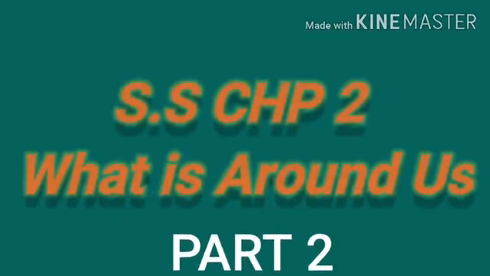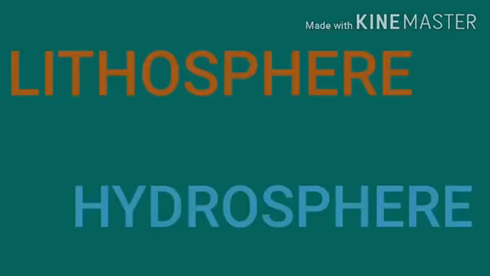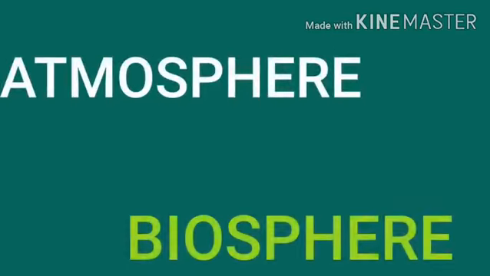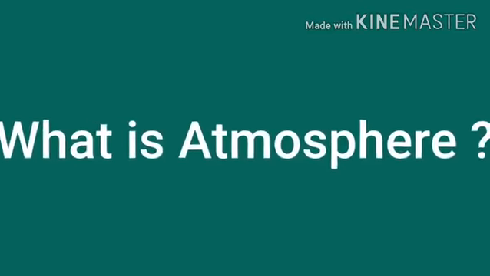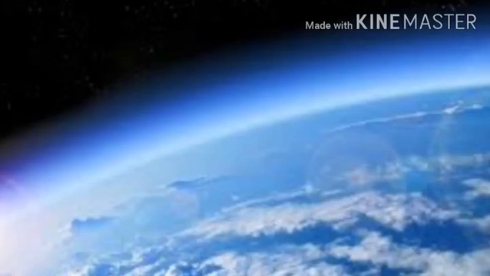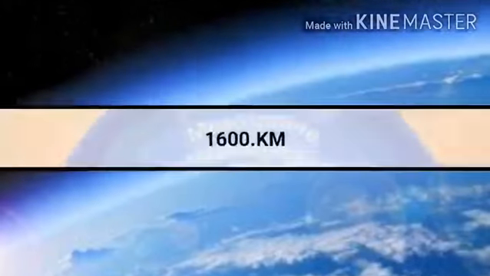In the previous class, I have explained about lithosphere and hydrosphere. Today we are going to learn about atmosphere and biosphere. What is atmosphere? Atmosphere is a mixture of gases that surrounds the earth from all sides. From the earth's surface, the atmosphere extends approximately up to 1600 km.